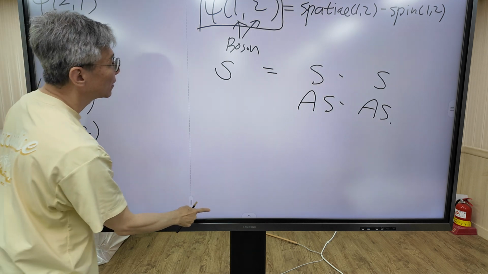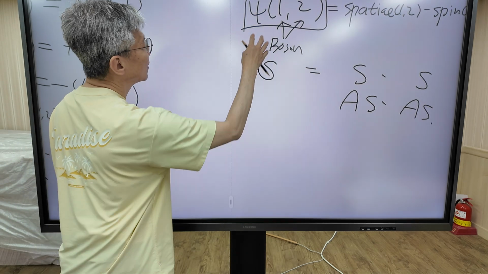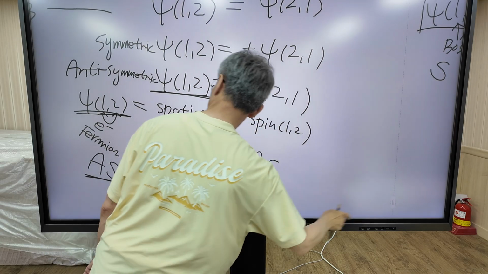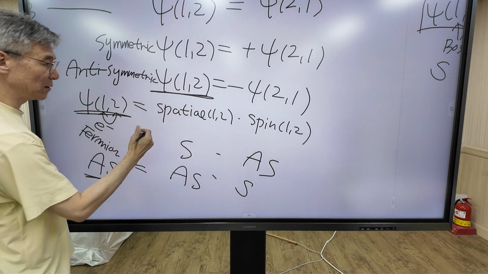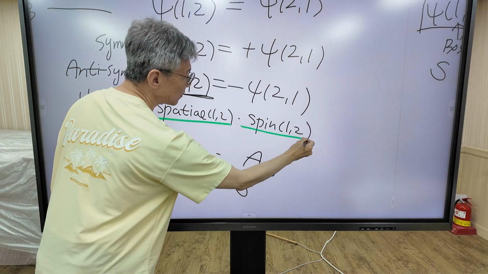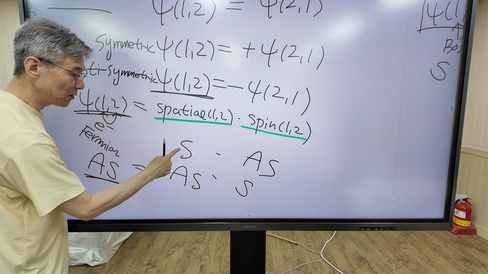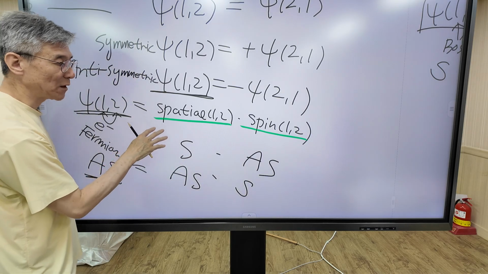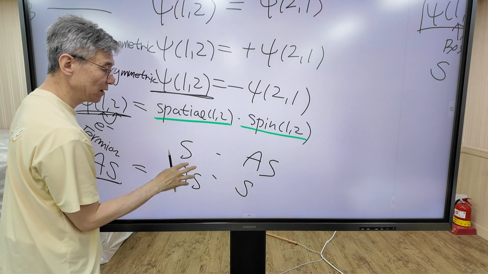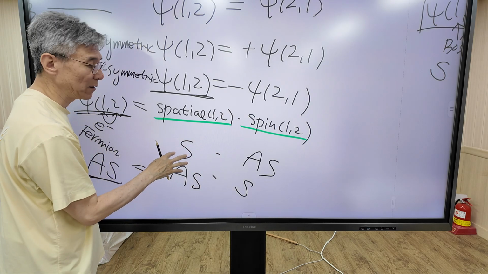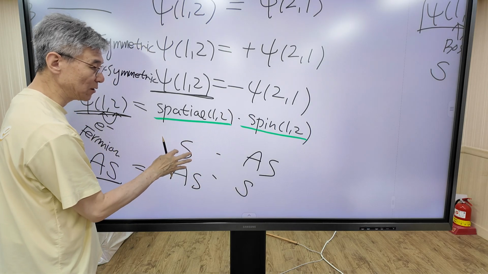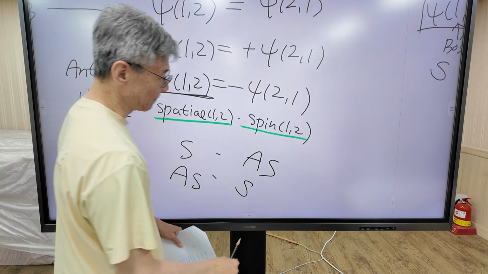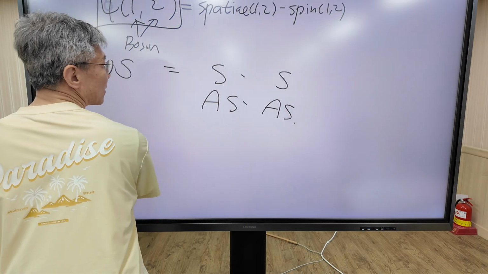But in any way, whether the wave function is boson or fermion, the spatial part and spin part must be either symmetric or anti-symmetric. There is no other way. The spatial part function and spin part function must have definite symmetry, which is either symmetric or anti-symmetric. This is a very important condition. Okay. Now let's move on.